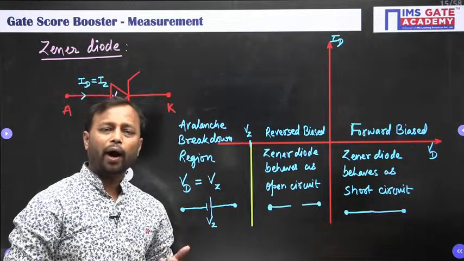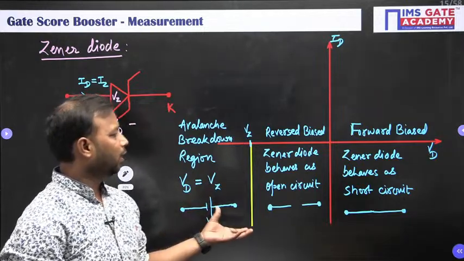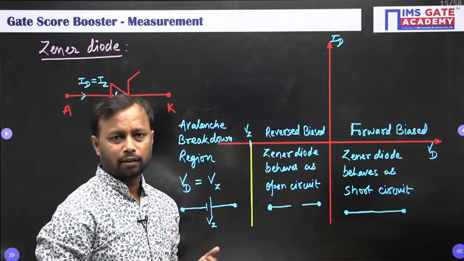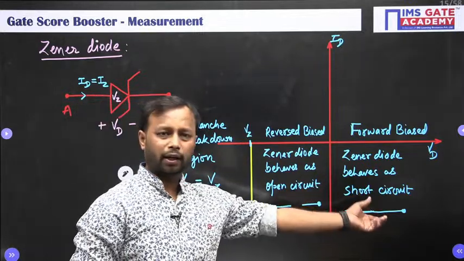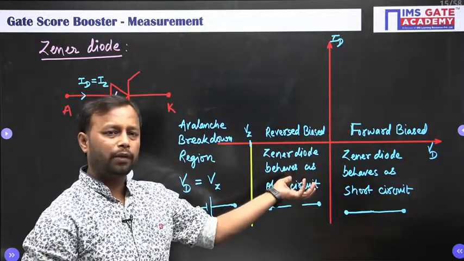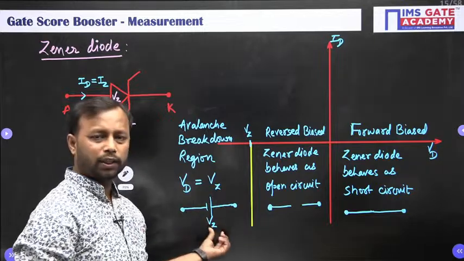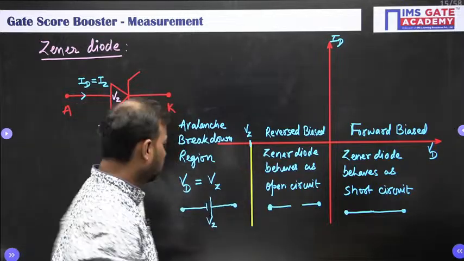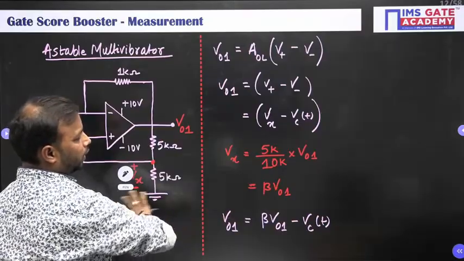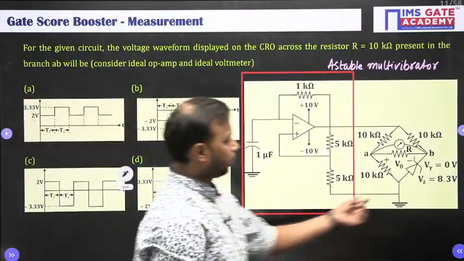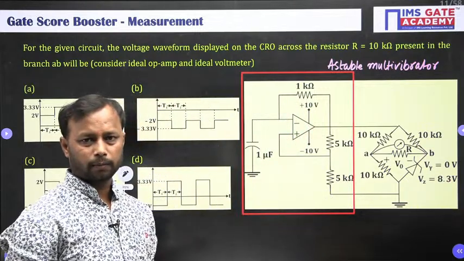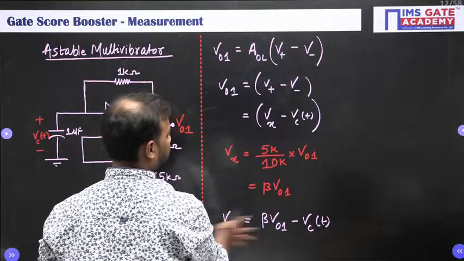Now we need to identify in which region our diode is going to operate for the given circuit. Because if it is short circuit, output voltage will be different. If it is open circuit, output voltage will be different. If this is a constant voltage device, then output voltage will be different. So that depends on this Vz value, and in our question Vz was given as 8.3 volt. So let us find.